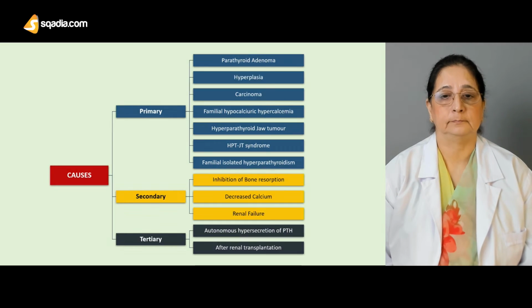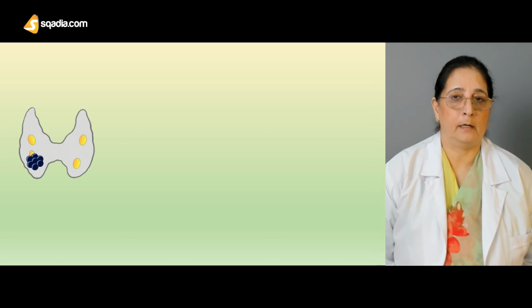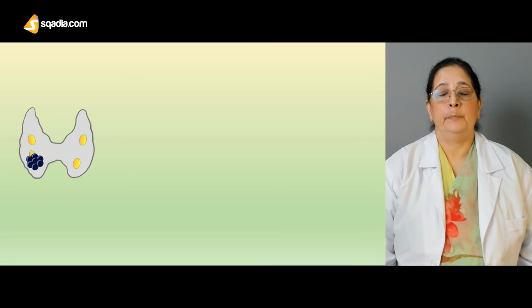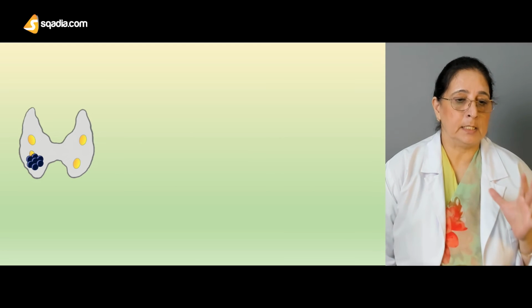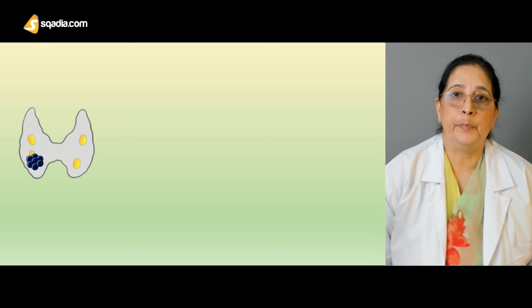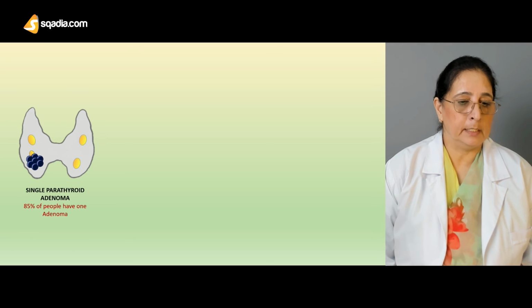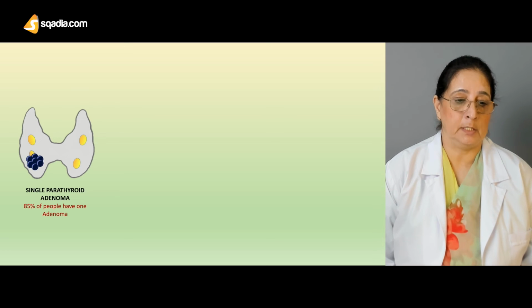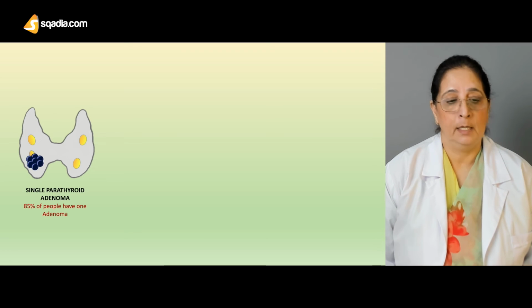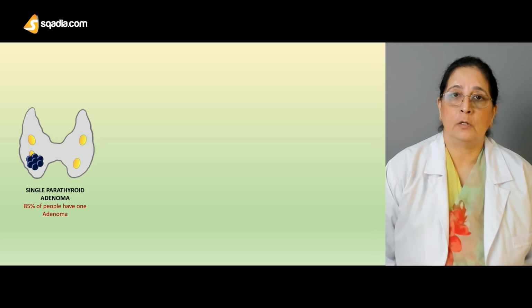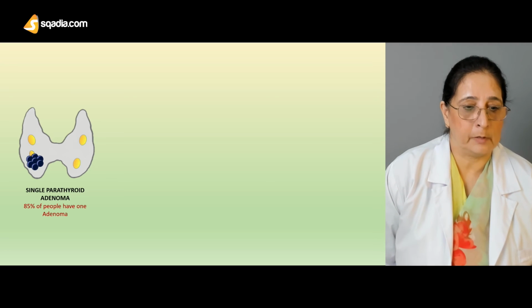So the three main causes of primary hyperparathyroidism are the adenomas, hyperplasia, and the carcinoma of the parathyroid gland. If we discuss the prevalence of these three main causes, the single parathyroid adenoma is the most common. 85% of the people have a single parathyroid adenoma as the cause of primary hyperparathyroidism.